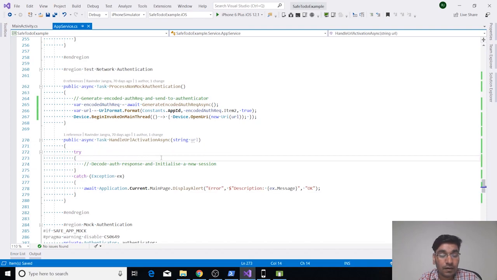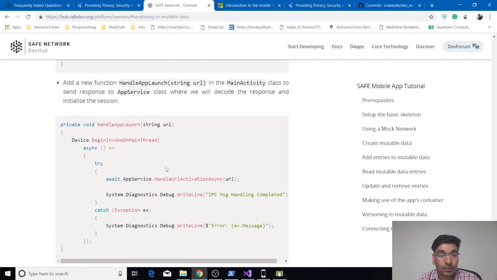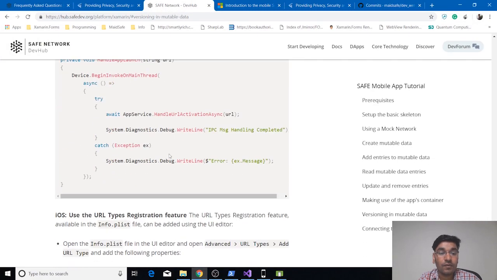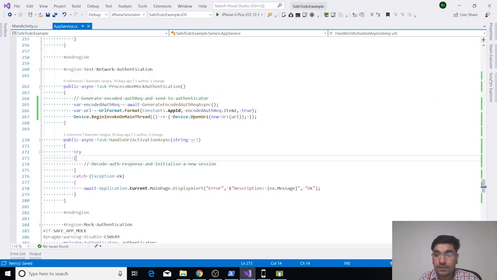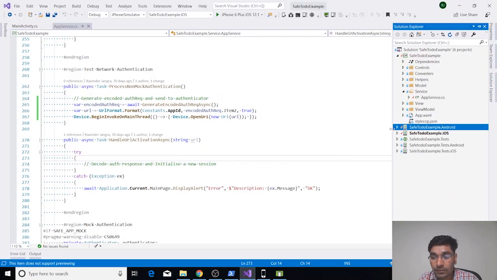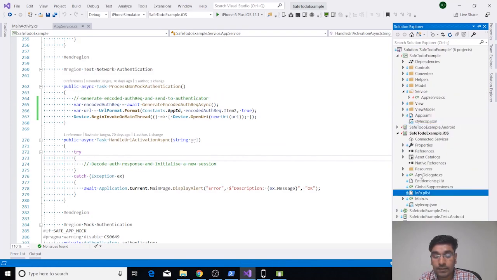And next step will be doing the same operation for iOS. But in iOS we don't use the intent filter function. For iOS, we will be using the URL type registration feature. To do that, either you can use your UI editor or you can use your XML editor. We will be using our UI editor. So you have to go to your iOS solution, and then you have to go to your info.plist. So let's see how to implement that. Go to your iOS project, info.plist, and you can double click on this one.